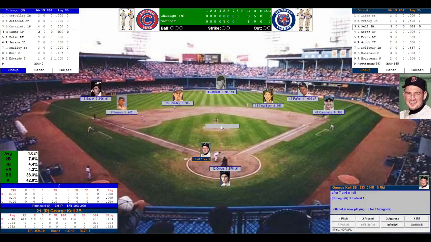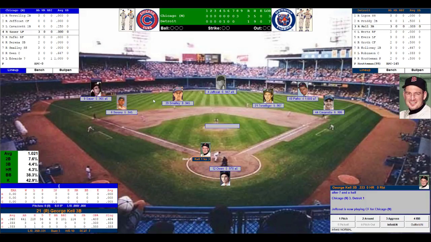And the new pitcher will be Johnny Vandermeer.